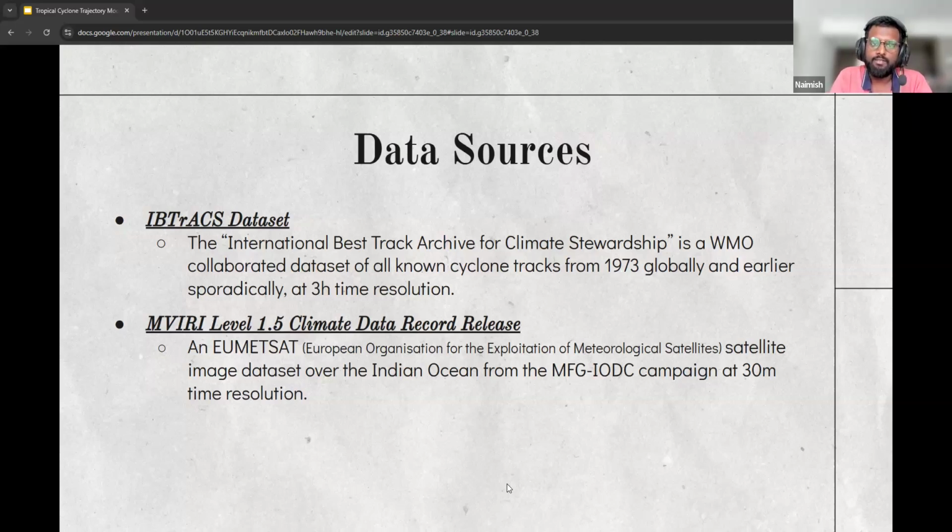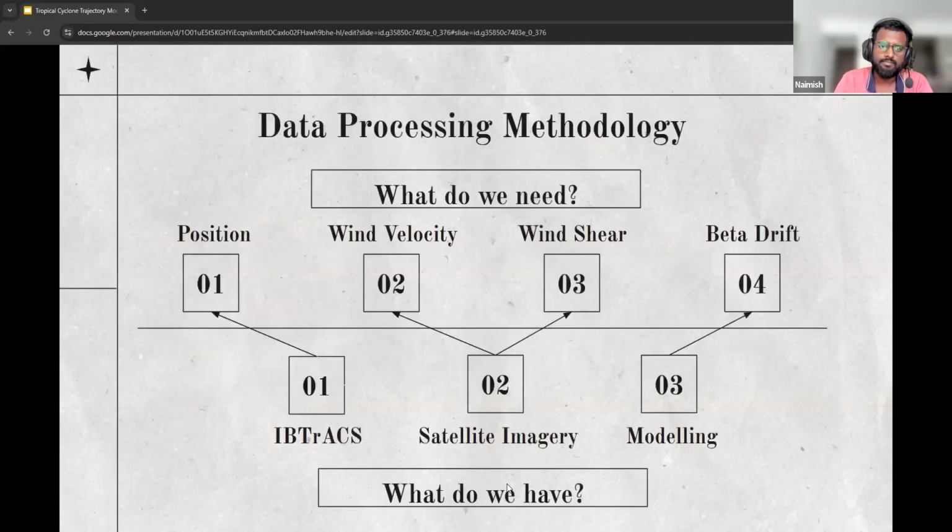The MVIRI, which is the Meteosat Visible and Infrared Imager dataset, is a geostationary satellite image dataset shot by the Meteosat 7 satellite, which was launched by EUMETSAT, the European Union's meteorological satellite agency, as a part of their Indian Ocean data campaign. The satellite was parked at 57 degrees east longitude. The satellite images are available at a 30-minute time resolution.